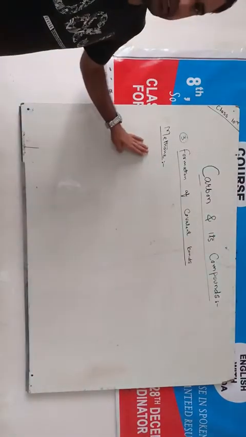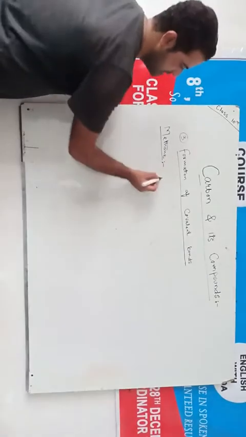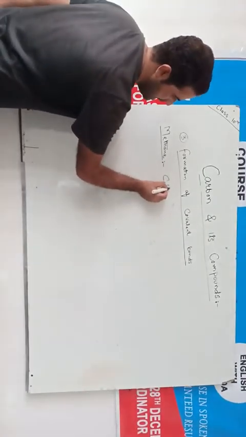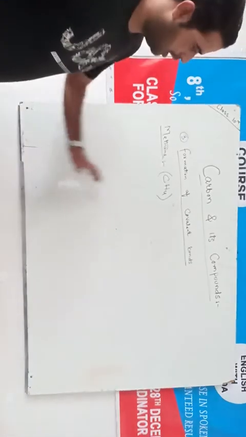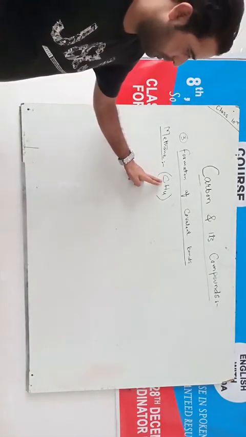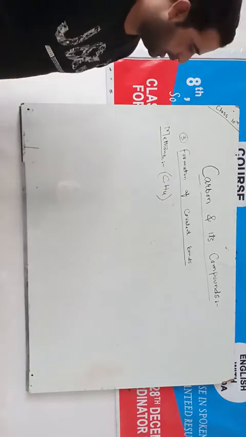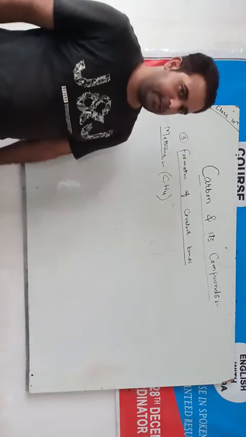Methane is a gas and it is naturally present in the marshy areas under the soil. Its chemical formula is CH4. The chemical formula of methane is CH4. That means it is 1 carbon atom and 4 hydrogen atoms. How does the formation of methane take place?